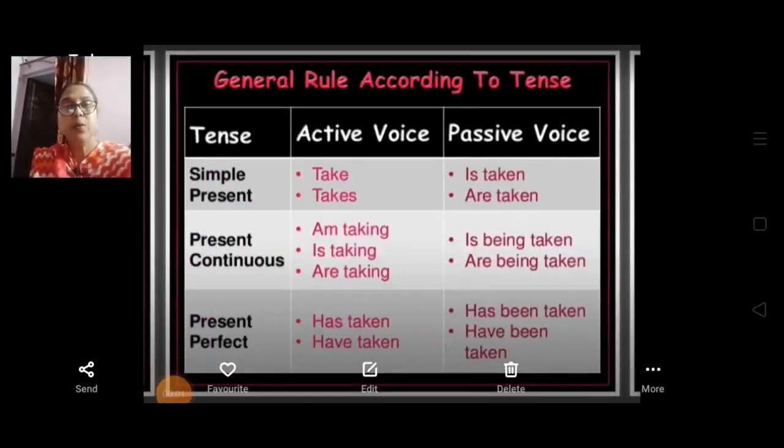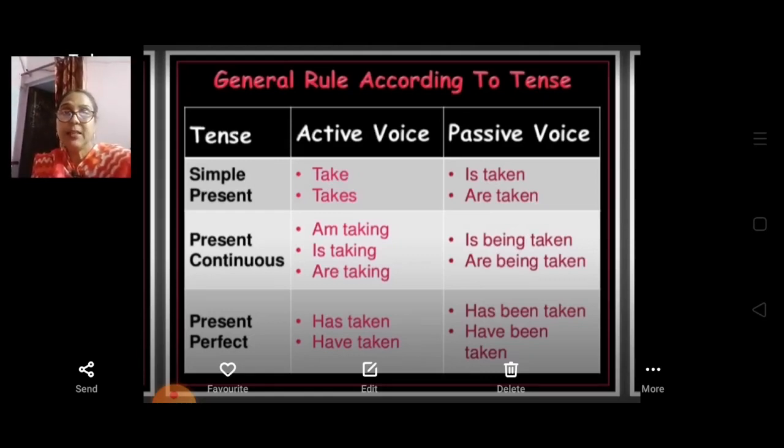Now I am going to tell you the general rule according to the tense. How to make it in present tense. If the active voice is written in the present tense, how are we going to write it in passive voice? Always remember that we are supposed to use the past participle of the verb. In present tense, if it is written take, in passive voice it will become is taken.